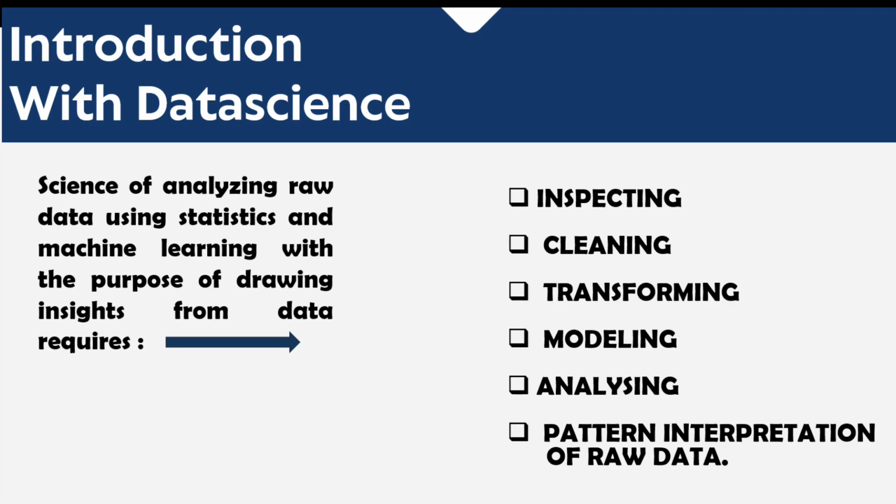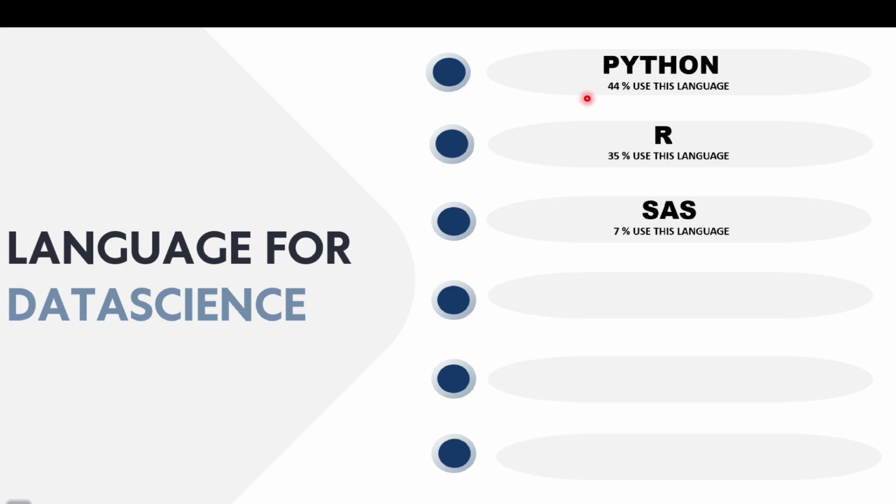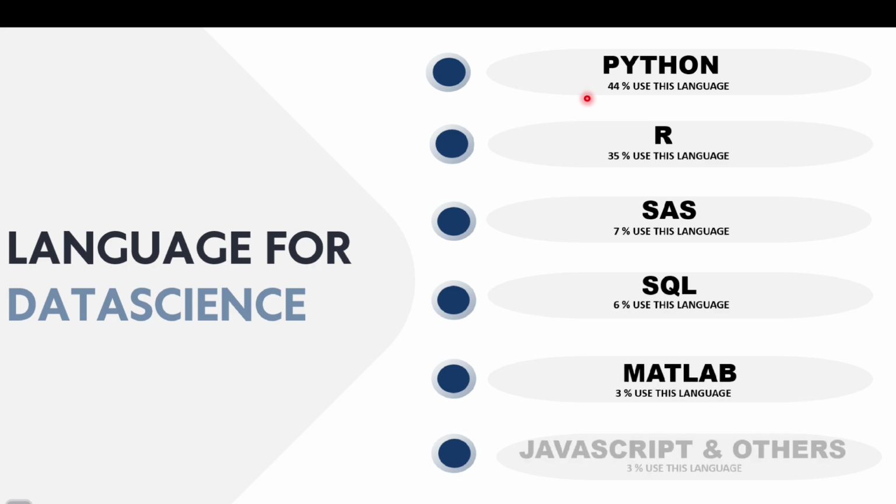Here in this slide languages for data science are mentioned. Let's check what are the languages used for data science in the whole world. First here is Python, and you all can see that 44% of people use this language. Other than this, 35% of people are using this language. Then SAS 7%, SQL, MATLAB, and the rest of the people are using JavaScript and other programming languages.